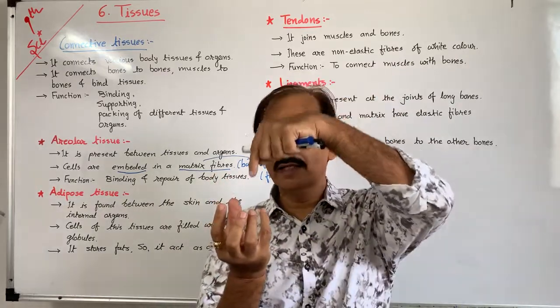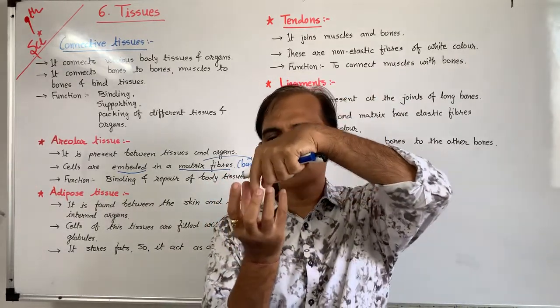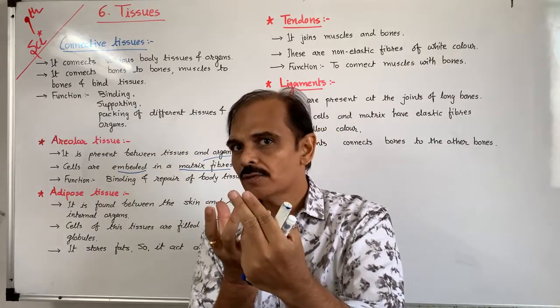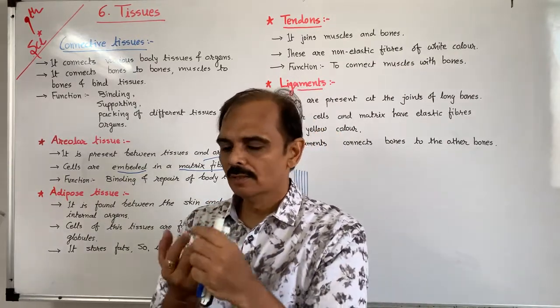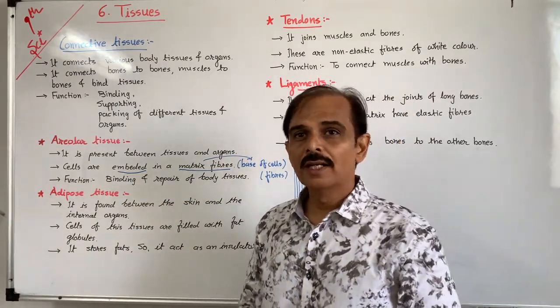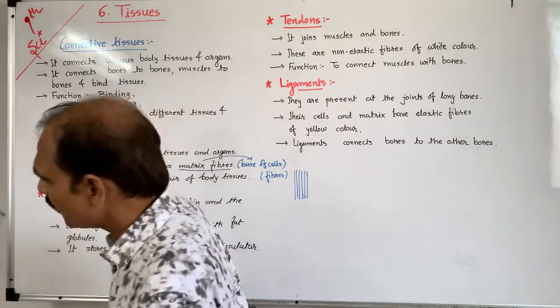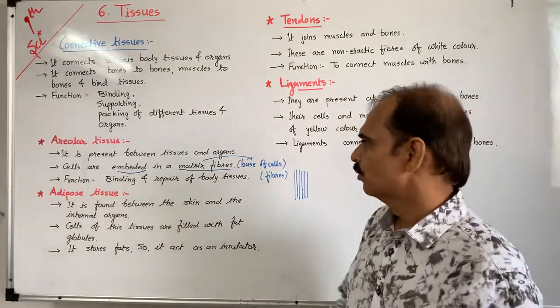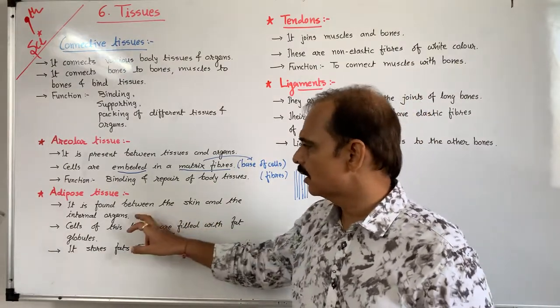When air enters the lungs, they become swollen and try to touch the rib cage. But this is not possible, because in between there is adipose tissue, so the organ is protected against wear and tear. So it is found between skin and the internal organs.